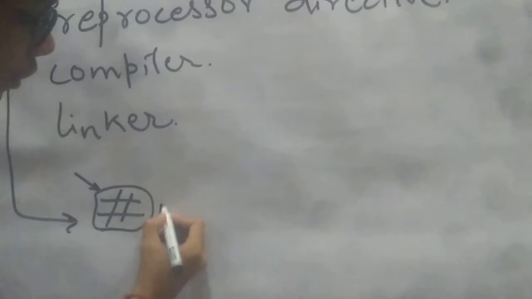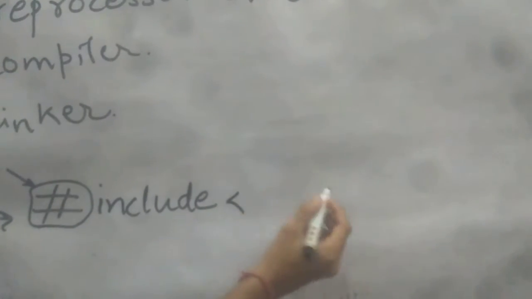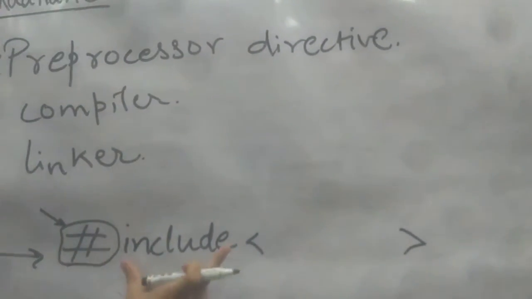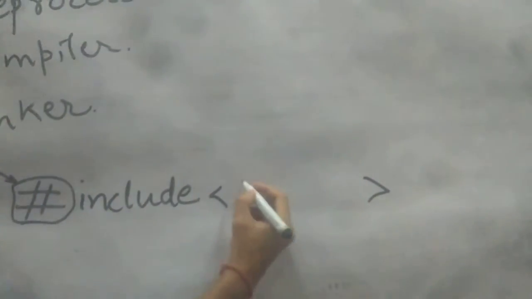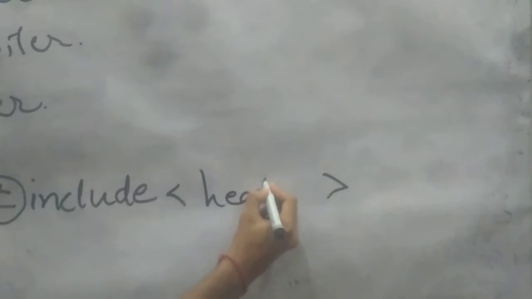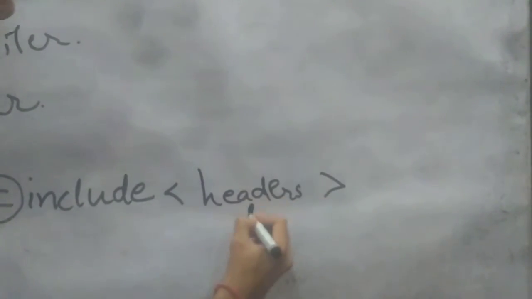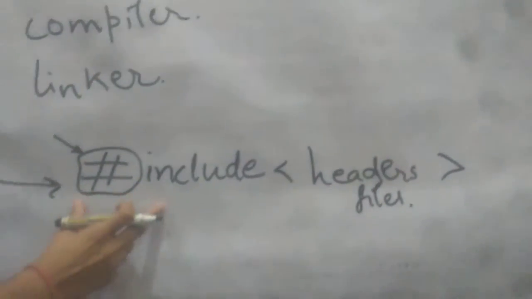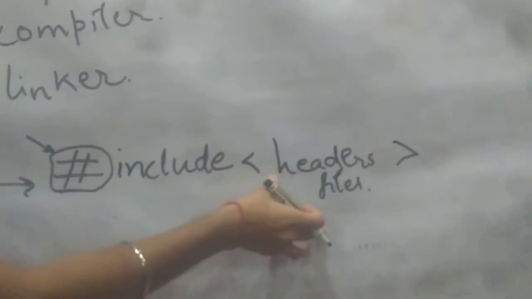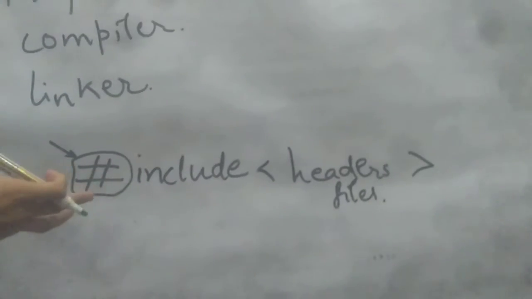If you have already seen some C codes, it will be written as hash include. So hash is the preprocessor directive which includes header files. Using preprocessor directives, we include header files in the C code.